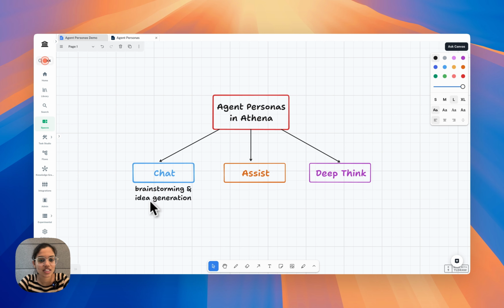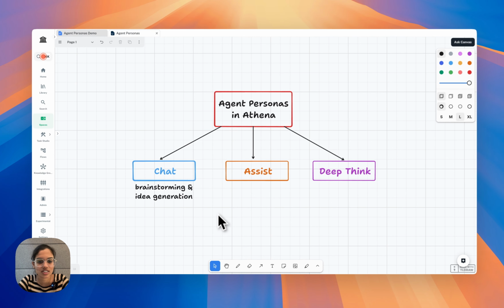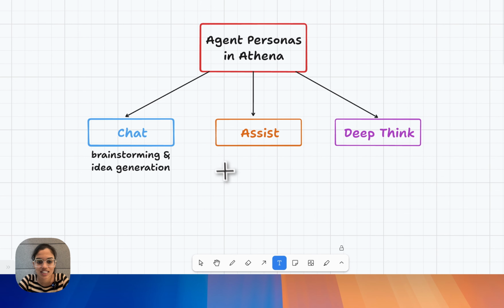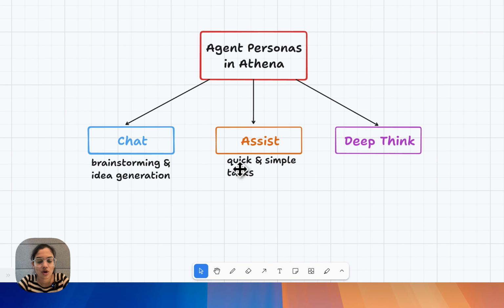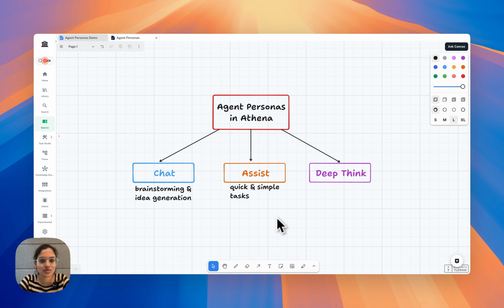This acts as a basic conversation between you and Athena, where Athena is not required to perform any actions like creating notebooks or editing any documents. The second one is assist, which is for quick and simple tasks. This can help you perform web research and also create documents, edit them, as well as work with sheets.